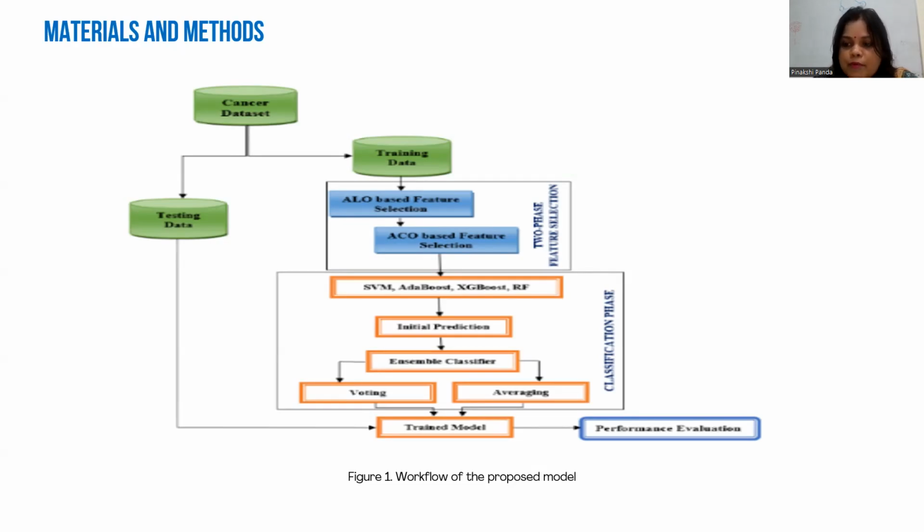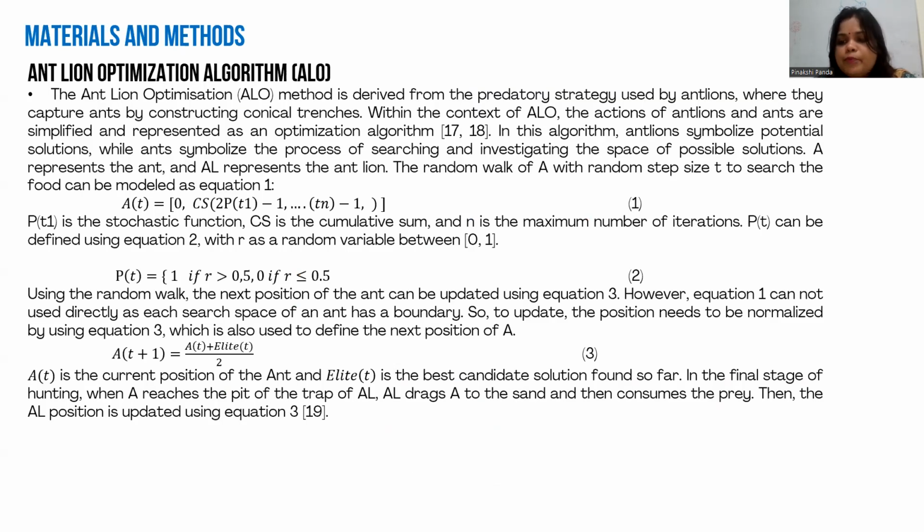Then we do the performance evaluation, that is the result evaluation. So there are two phases, ALO and SEO, that we are using: the ant-lion optimization algorithm and the ant colony optimization algorithm for two-phase feature selection. Here the ant-lion optimization ALO method is derived from the predatory strategy used by the ant-lion, which captures the ant by constructing a conical pit, within the context of the ALO. So there is a formula here for calculating the ant-lion optimization technique.